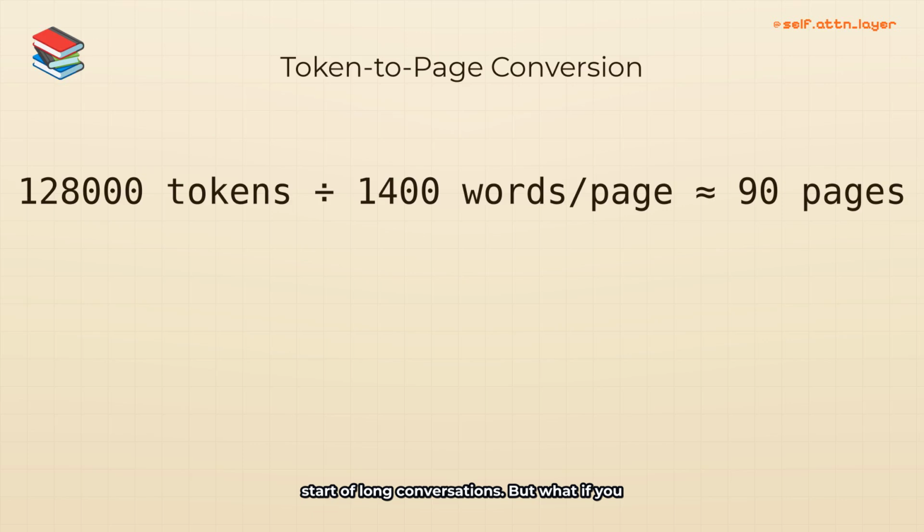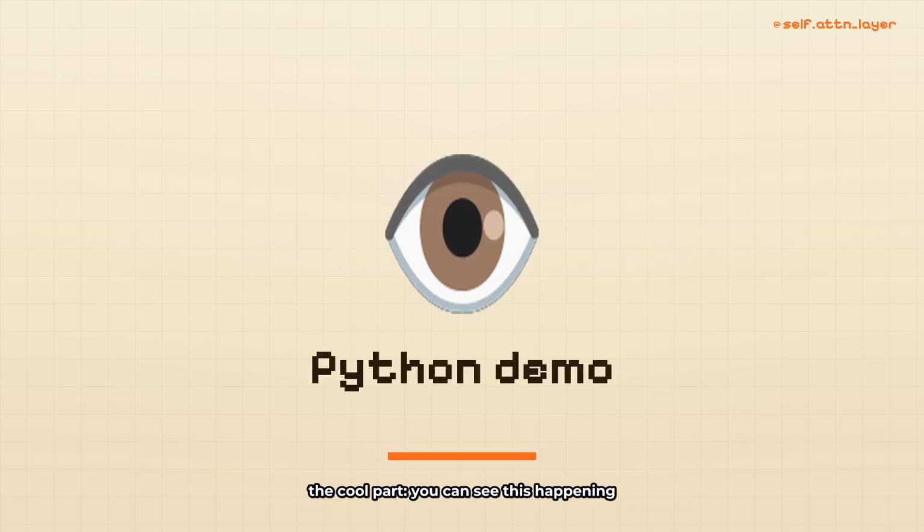But what if you want to remember more? Some chatbots let you buy a bigger whiteboard. For example, the biggest ones today hold 128,000 tokens. That's about 90 pages of a book. But even that isn't infinite. If your conversation is longer, the oldest tokens still get erased. Here's the cool part. You can see this happening in code.